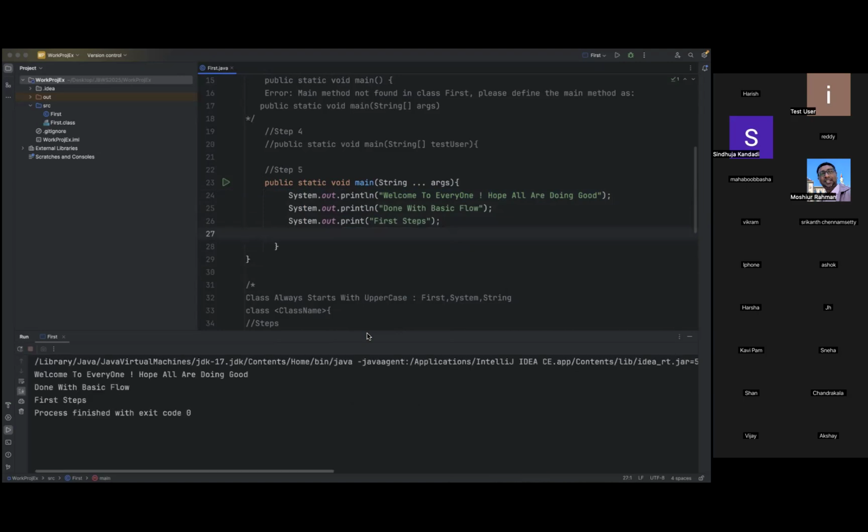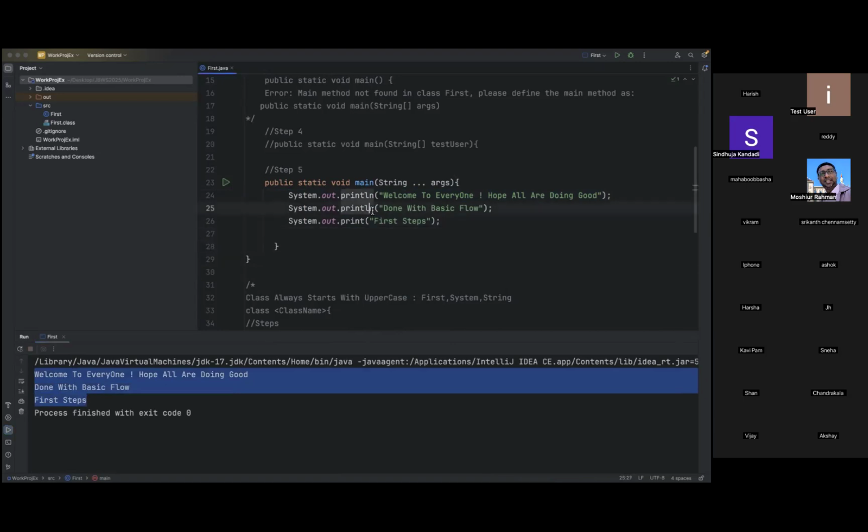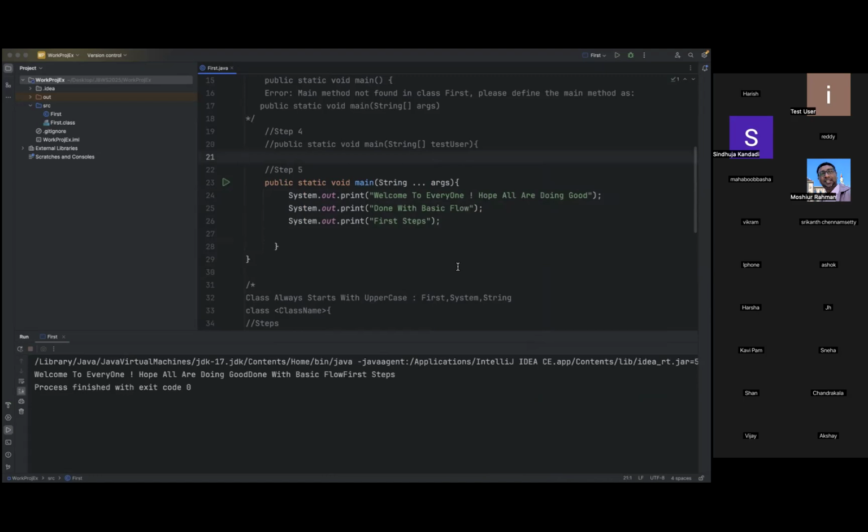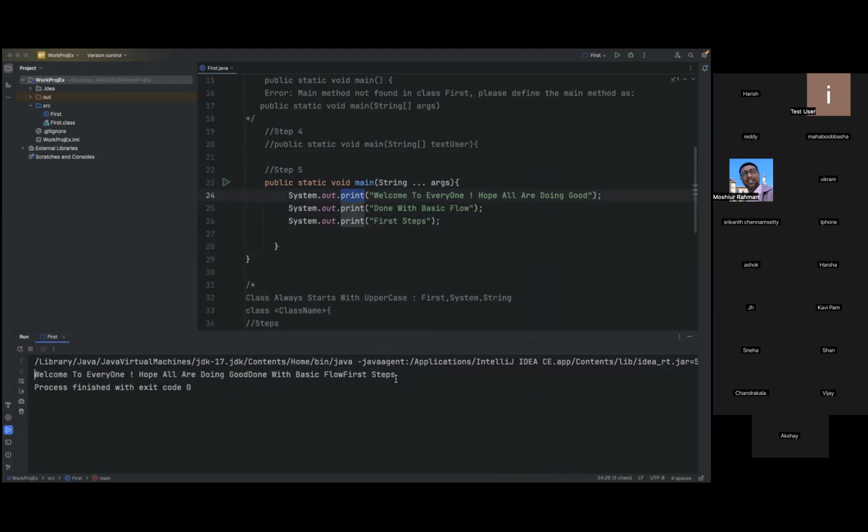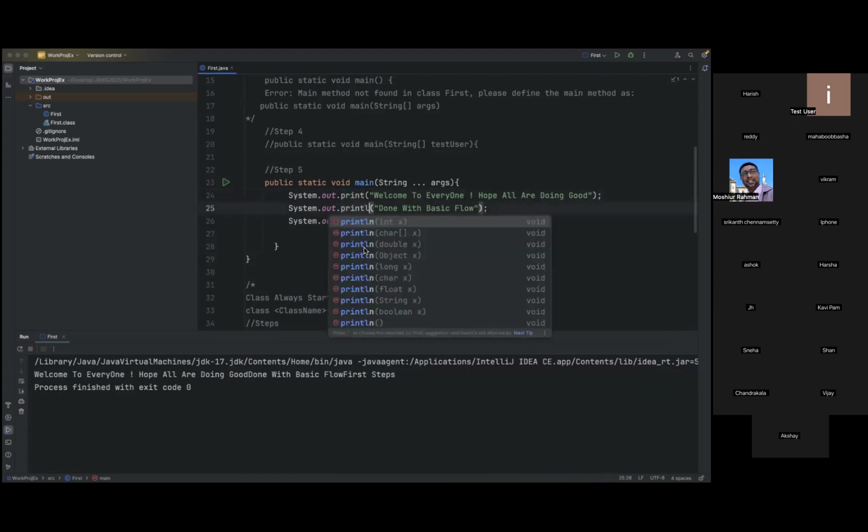When I run this program, you see. Now if I remove this and use print, what happens? Everything is formatted in a single line, which looks a bit odd. It is difficult to understand whether this is a single sentence or multiple sentences. That's why we are going with ln.